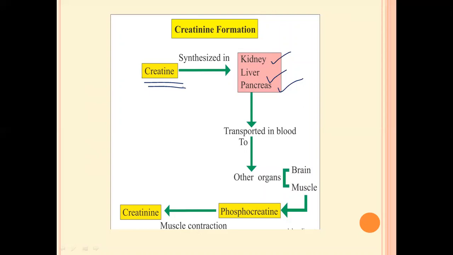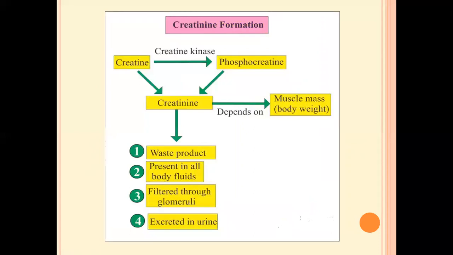Once the creatine is phosphorylated, that is, once a phosphate group is added, the creatine becomes phosphocreatine, and this phosphocreatine, because of muscle contraction, gets converted into the waste creatinine. Once this creatinine is formed, it will be eliminated by filtration in the kidney and excreted as urine.